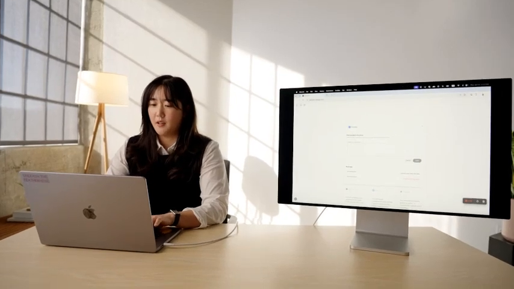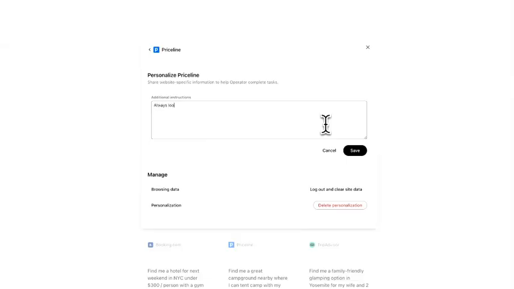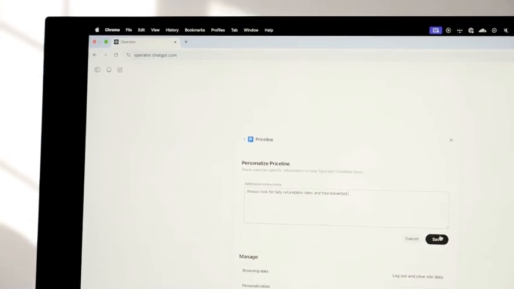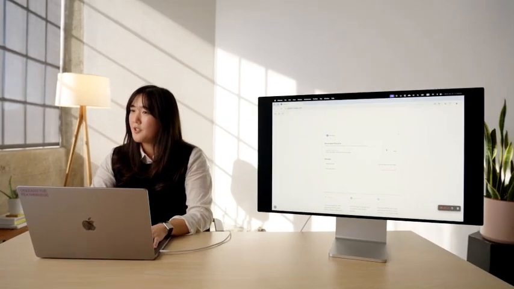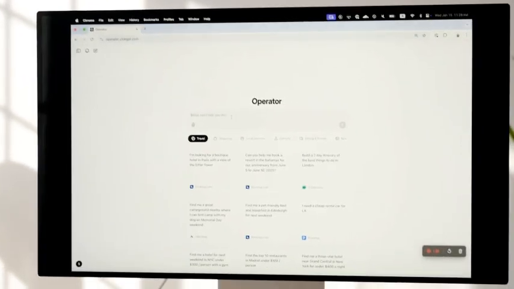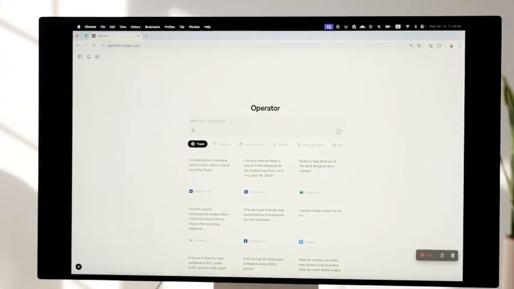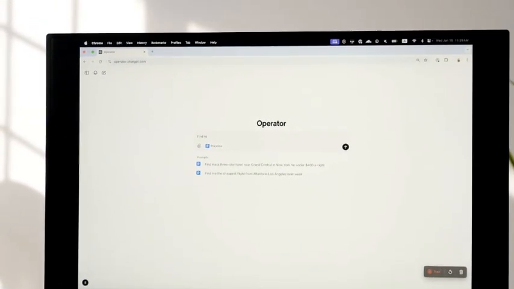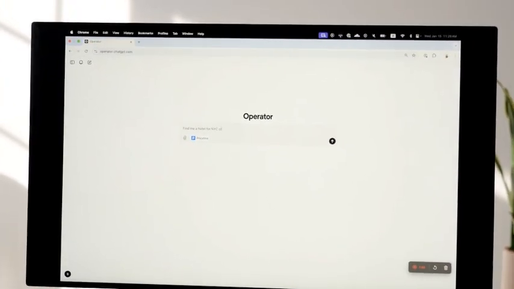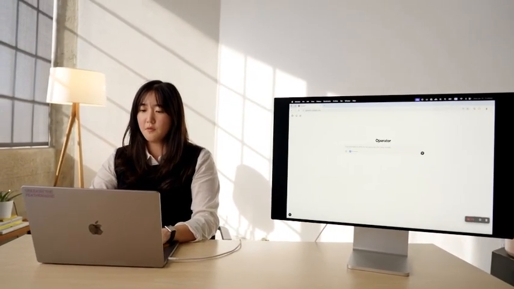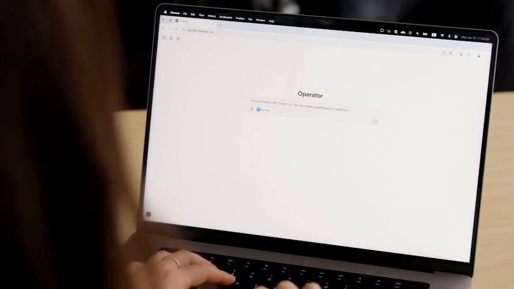So I'm going to type: always look for fully refundable rates and free breakfast. Now, every time I use Priceline, the model will have access to these instructions, so I won't have to remind it every time. I'm trying to plan some trips in advance for the year, so I'm going to start by typing Priceline, and I'm trying to plan a trip to New York right now. So I'm going to say, find me a hotel for New York City for October 1st to October 7th. I have no preference for bed size.